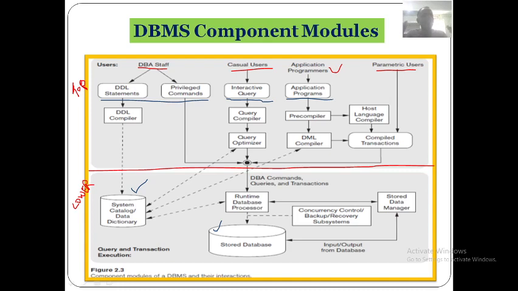DDL statements and privileged commands are the interfaces for the DBA staff. Interactive query is the interface for the casual end users. Application programmers write their own programs for doing the transactions, that is their interface. And parametric end users just pass the parameters to do transactions.